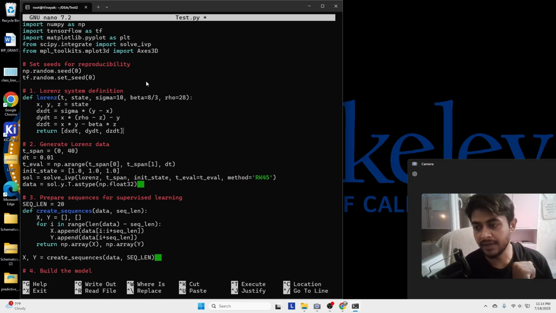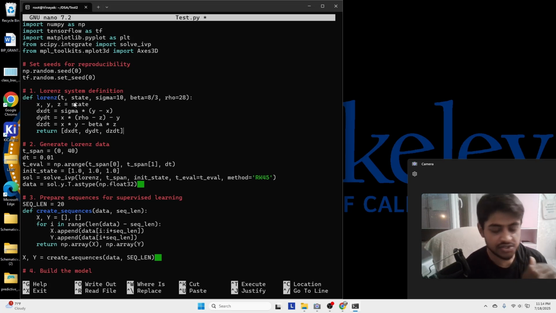Now moving on to the main part, this is the Lorenz system definition. This function defines how the Lorenz system works. It defines how the values will change, because Lorenz has given three specific values of sigma, rho, and beta, which are unchangeable. So we are working with that, and in the beginning of the video I showed you the equation. This is the same equation, written in Python form.